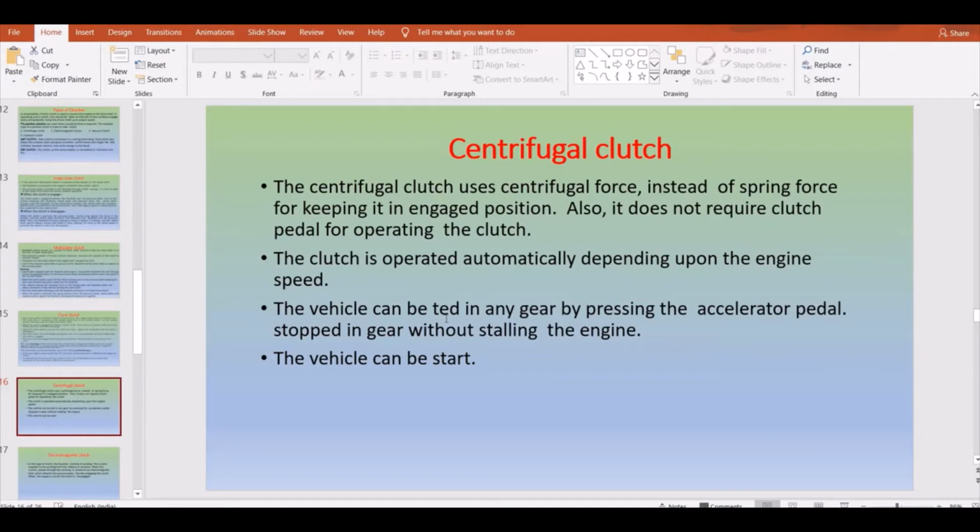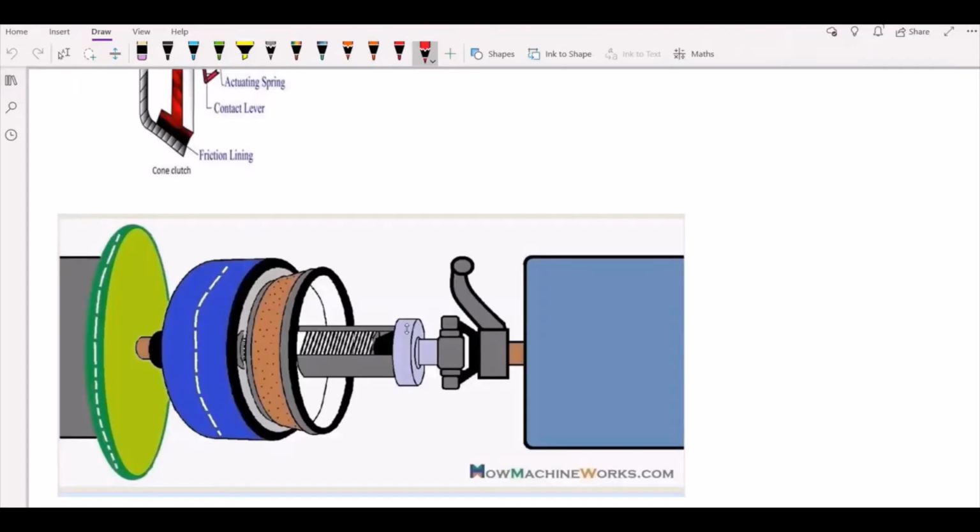Here the weights are usually forced outwards because of the centrifugal force which is acting. When the clutch speed is increasing, then the lever which is present over there will release and apply more pressure on the pressure plates. Thus, by increasing the contact of your friction disc with the flywheel, it can operate without much pressure onto that. So you have the transmission of your power.